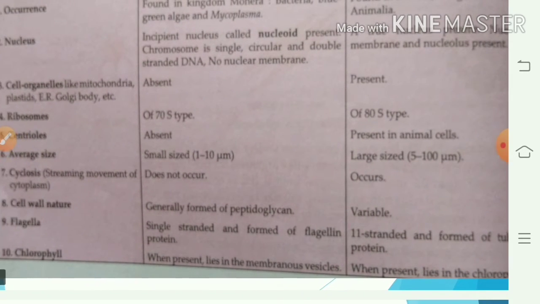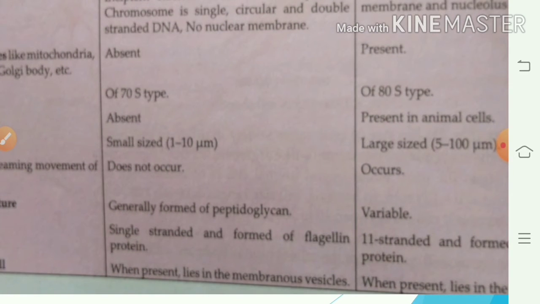Flagella is single-stranded and formed of flagellin protein. In eukaryotic cells, flagella are 11-stranded and formed of tubulin protein.